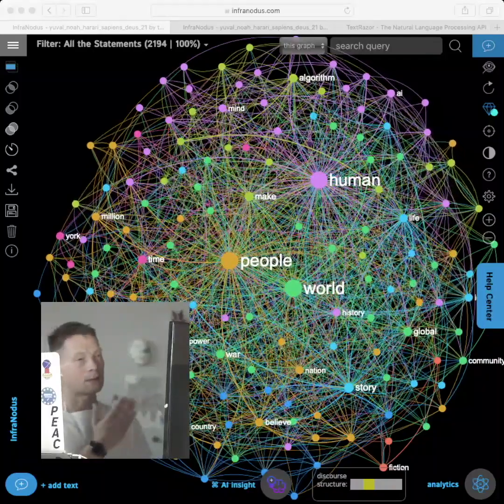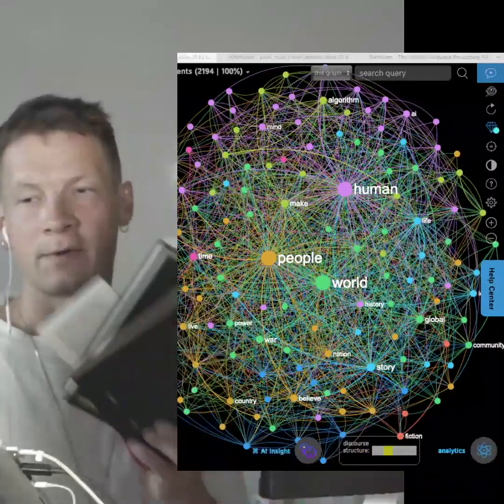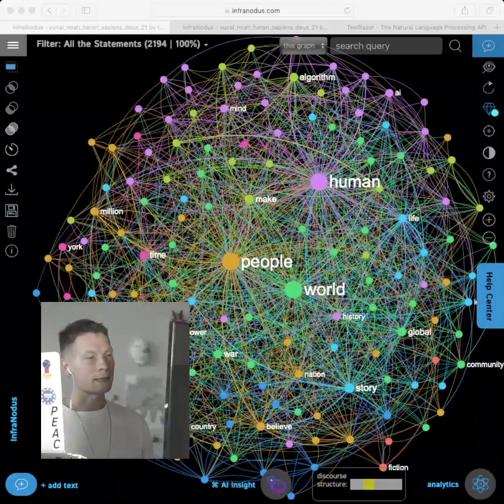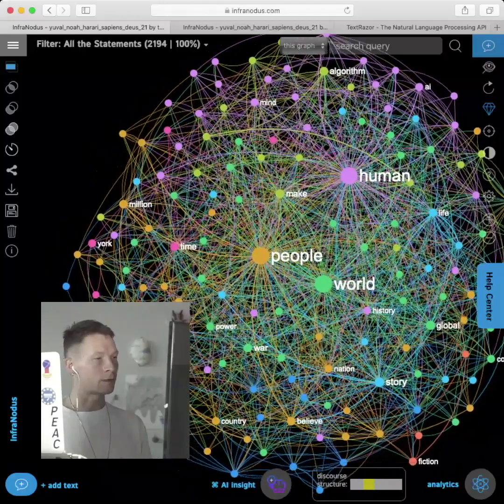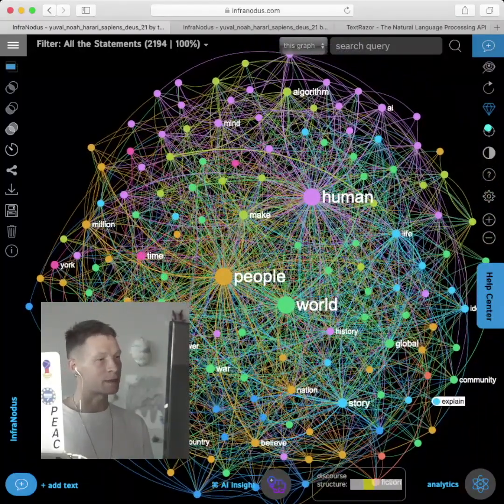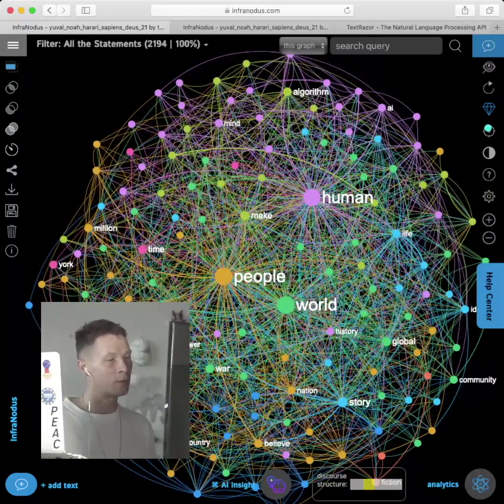This here is a text network visualization of those 3 books made using infranodus.com. What it does is that it visualizes the content of the books as a network graph, where we can quickly see the main terms that I use inside this book. So for example, here we see that the author is talking about people, world, human.